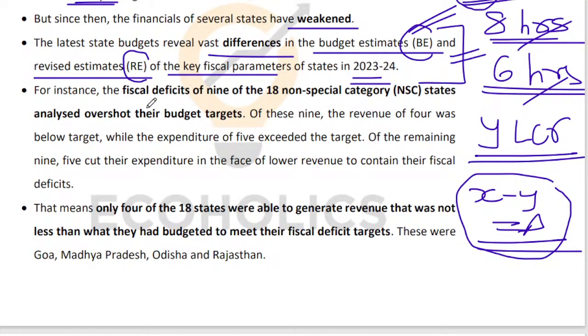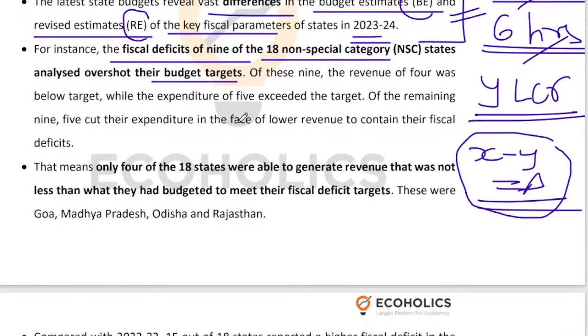Moving ahead, right? So if you look at the fiscal deficit of 9 out of 18 non-special category states. So these non-special category states are non-hilly states. So we are removing hilly states, forested states, northeastern states, etc., border states from our discussion. We are looking at 18 non-special category states, meaning general states, right? So 9 out of 18, they overshot their budget targets, right?